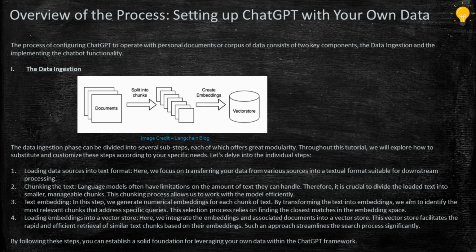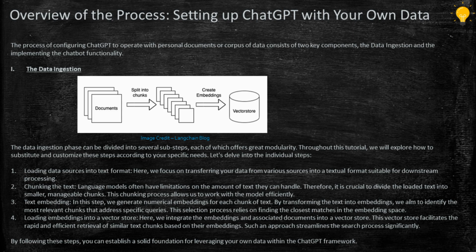We split into chunks because of the limitation we have on the GPT model, where the data has a chunk size limitation that we can check when we go through the code or the design part. The text is divided into chunks of data, and from these chunks we create the embeddings in the vector store.